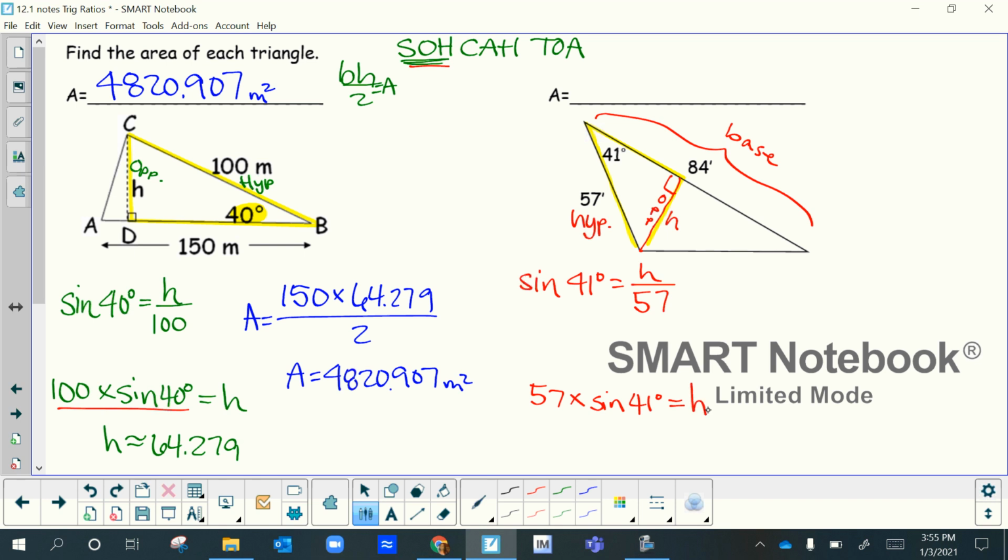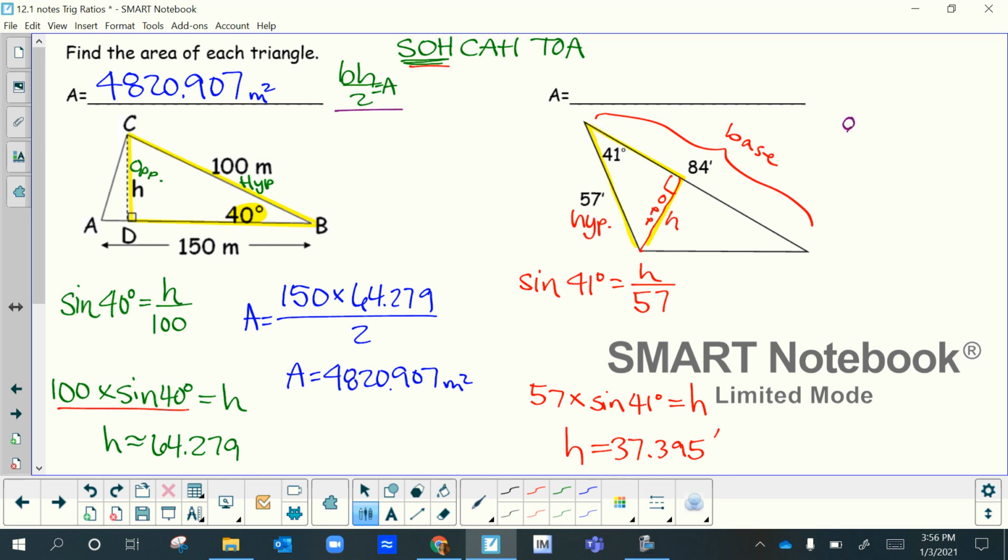So let me punch that into my calculator. 57 times 41 sine equals, don't forget the equals. So the height of this triangle is about 37.395 feet. All right, so now I can put that into my area formula, which is base times height divided by 2.